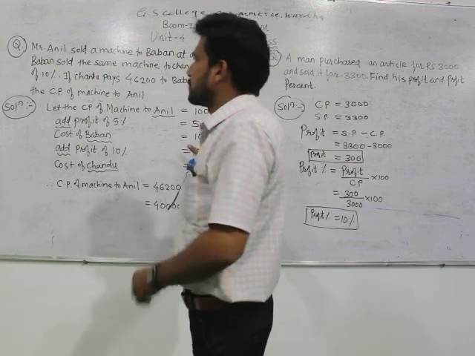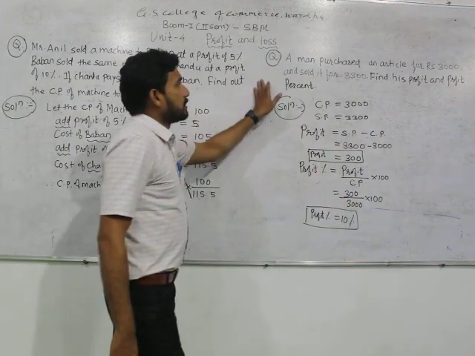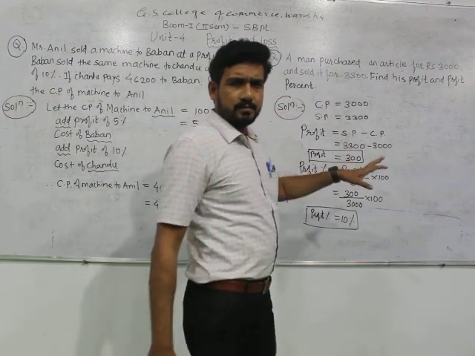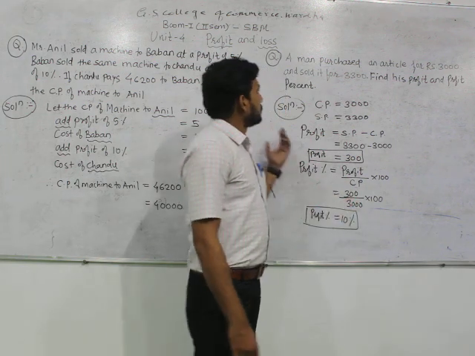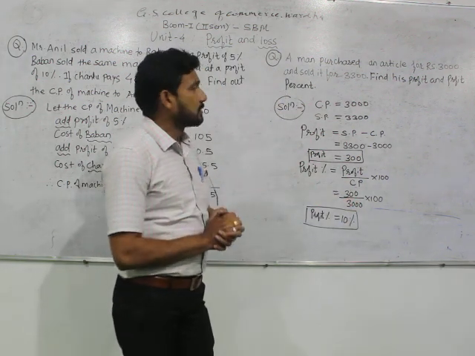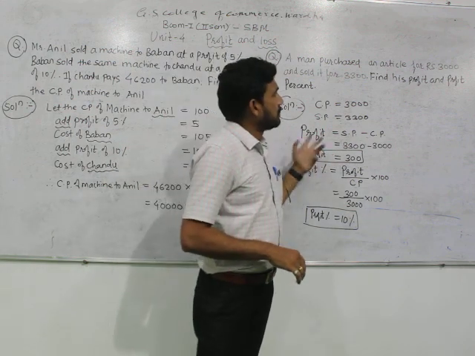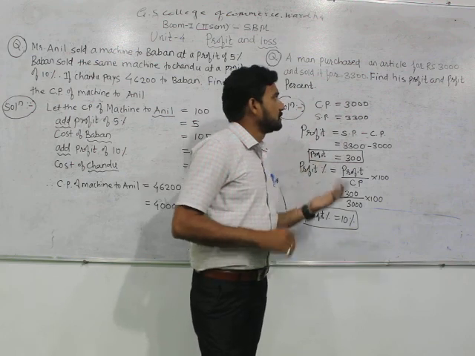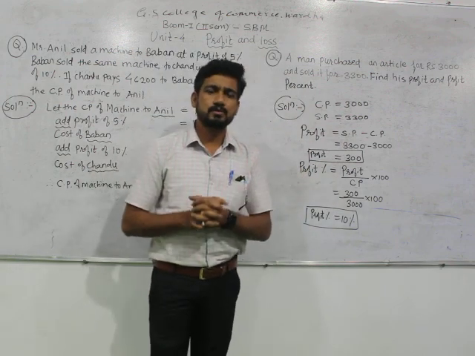So this is the first problem. Now we move to the second problem. A man purchased an article for rupees 3,000. It is a very simple one, but once again it also has a calculation formula. A man purchased an article for rupees 3,000, the original value of that article, and he sold it for rupees 3,300. Find his profit and profit percent. To find out the profit is a very simple thing. It is only the difference between selling price and cost price.